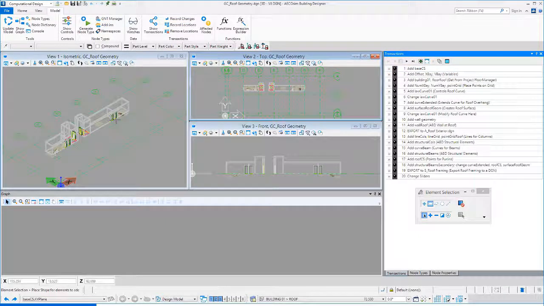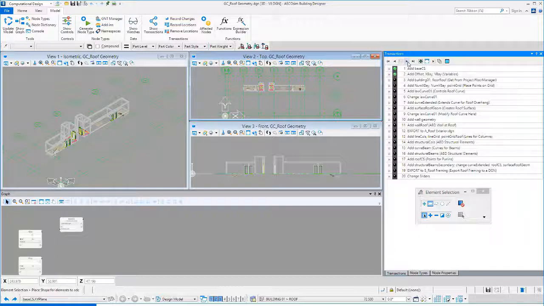Now I have a reference to part of the Building Designer model, which is the rooftop core elements, and I've set the floor selector to the roof, and that shows the grid, which is part of AECOsim Building Designer. So I'm just going to start playing the transactions here. The first transaction creates a base coordinate system. This is basically the 0, 0 origin. It just helps us align our geometry in space and with the rest of the Building Designer model.